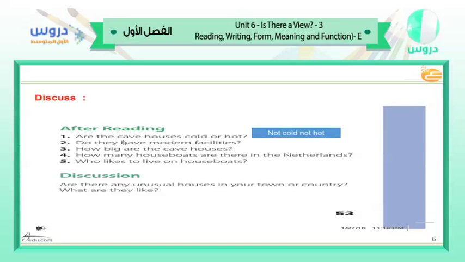The second question: do they have modern facilities? Yes, of course they have.